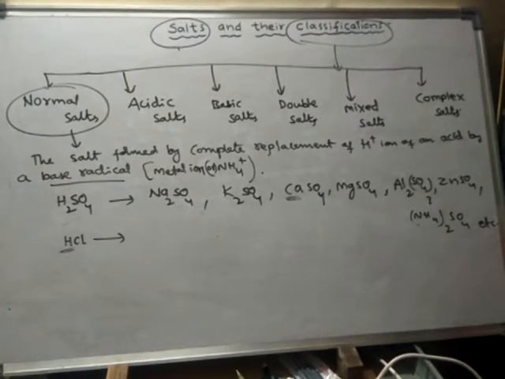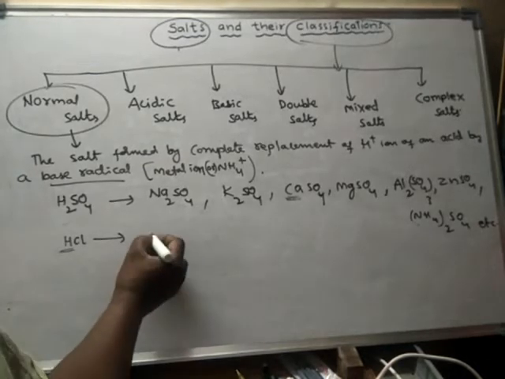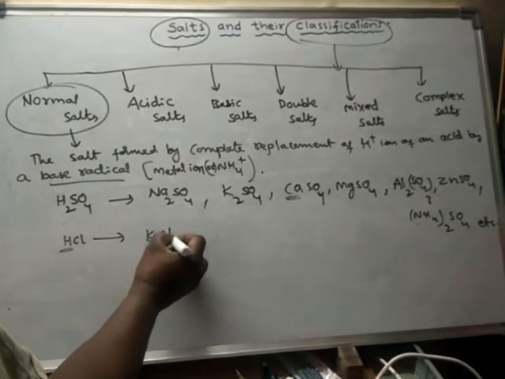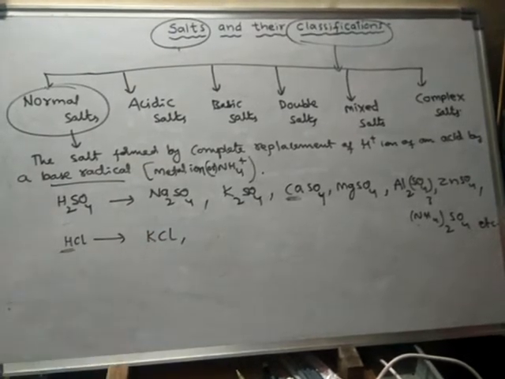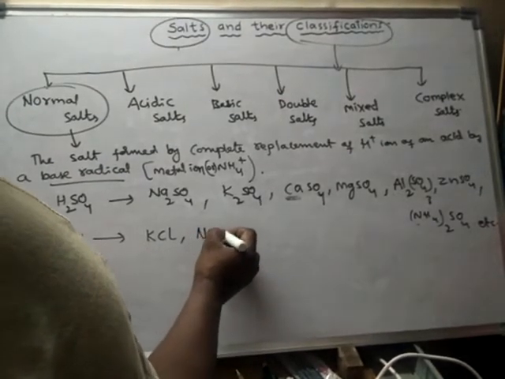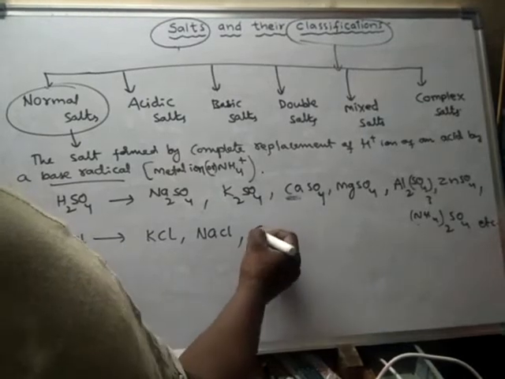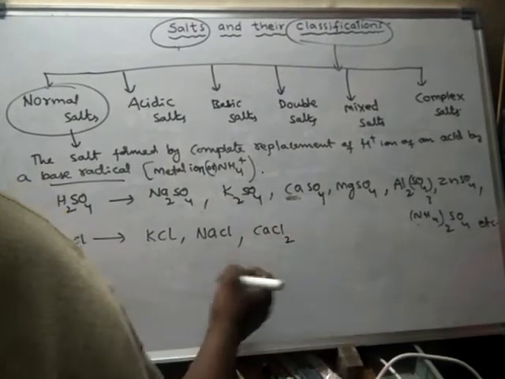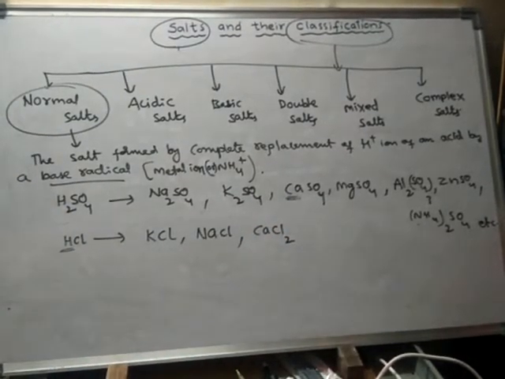If that hydrogen is replaced by any metal, for example KCl, it's a salt formed from this acid. NaCl, calcium chloride. Look here, this is a salt formed from this acid.